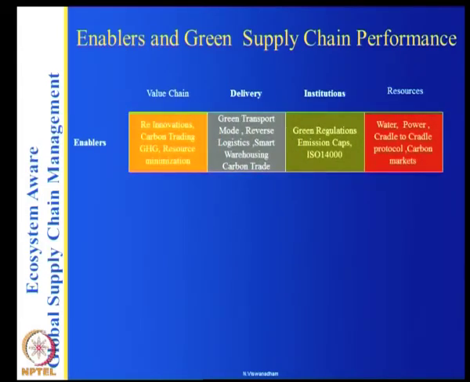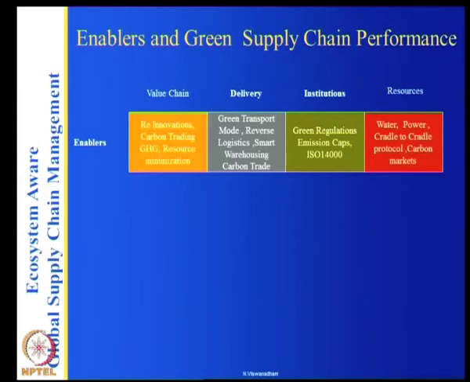For example, the value chain: if you have re-innovations, if you can do carbon trading, if you can estimate your GHG gases, if you can minimize your resources, in addition to your supply chain innovations like modularization and so on, if you could have all these re-features and minimize your resources in your value chain, they become enablers in your value chain. We have gone through all this. I am just summarizing in a short pass on this.